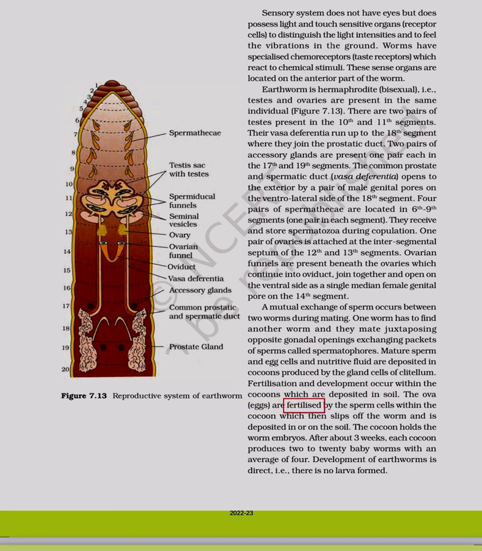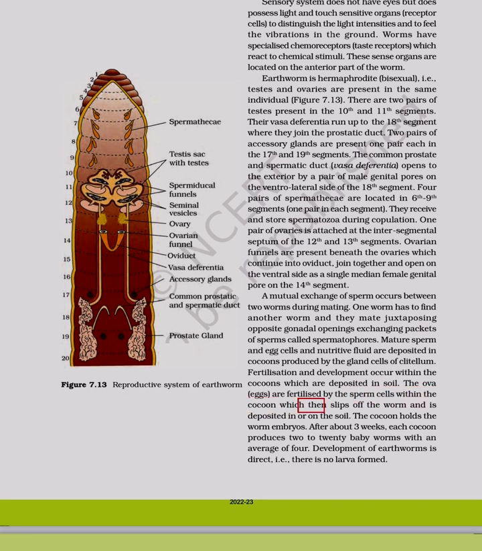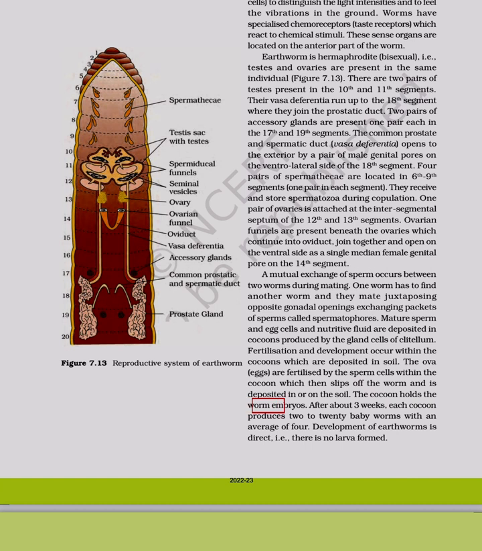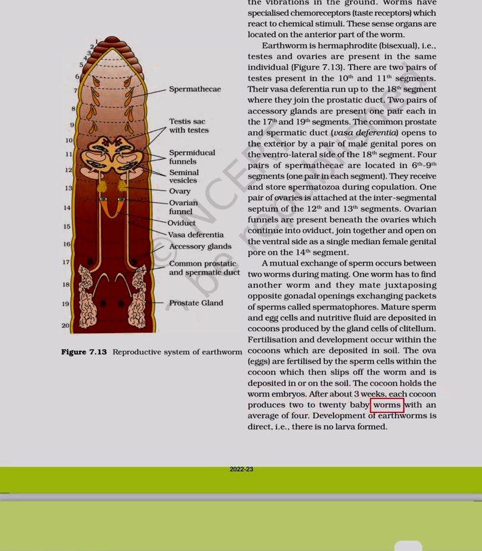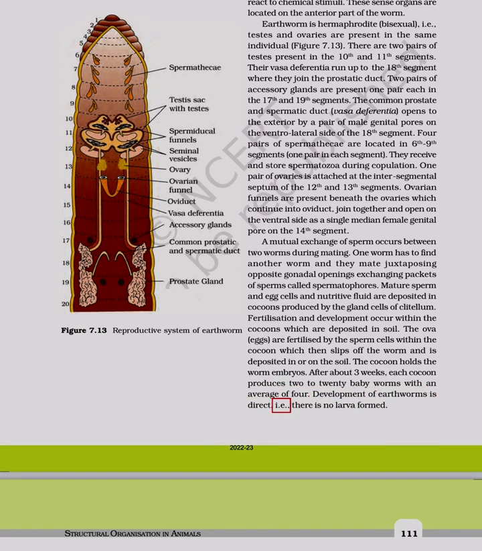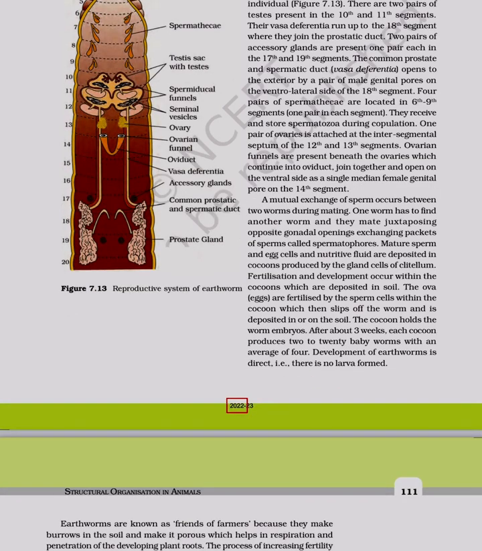The ova are fertilized by the sperm cells within the cocoon which then slips off the worm and is deposited in or on the soil. The cocoon holds the worm embryos. After about 3 weeks, each cocoon produces 2 to 20 baby worms with an average of 4. Development of earthworms is direct, that is, there is no larva formed.